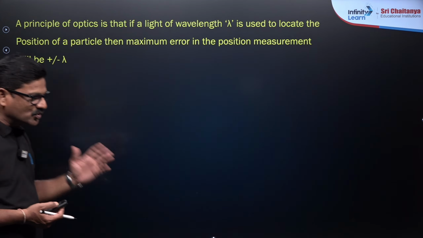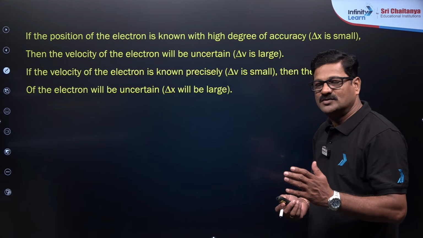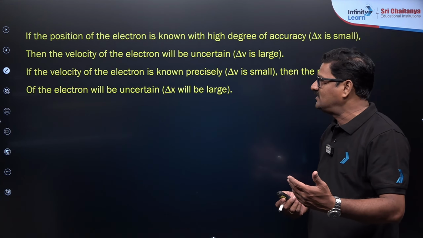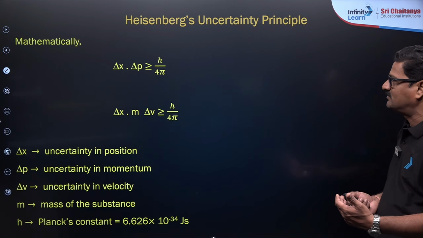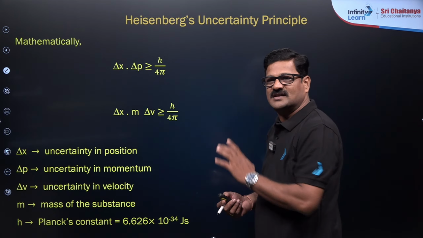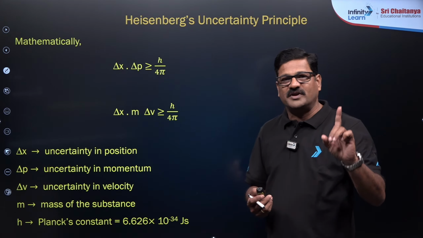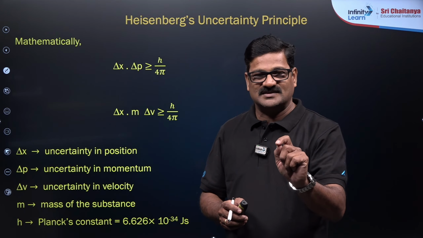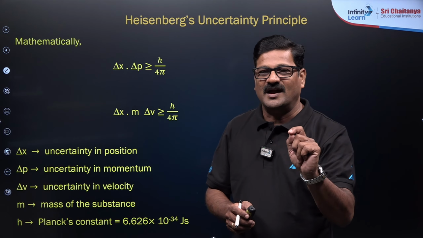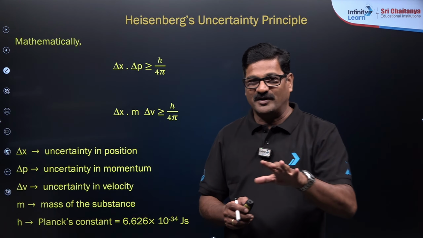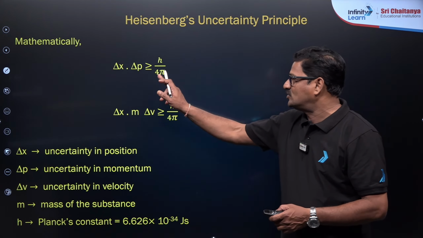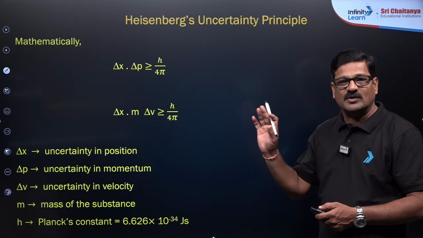And if you want to measure its position, you are going to get error. And if you want to measure the velocity, you are going to get error. How much error? It is infinite. That can be given mathematically as delta x dot delta p should not be less than h by 4 pi. In the NEET examination, it is so precise, and you have to be clear on the fundamental aspects, my dear students. Now delta x dot delta p is greater than or equal to h by 4 pi.